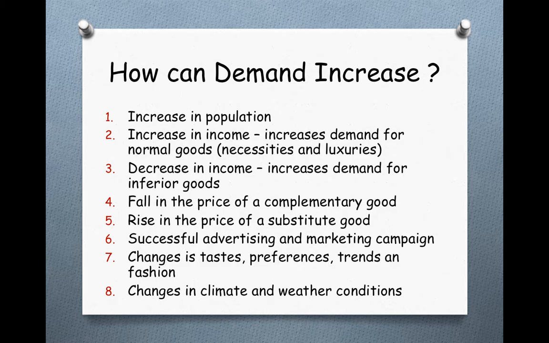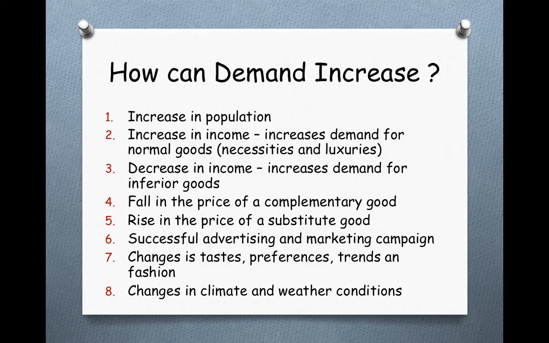The fifth point is the rise of the price in substitute goods. Let's take Pepsi and Coca-Cola, for example, or tea and coffee. These kinds of goods are in substitute relationship. You will have one or the other. You can easily substitute each other. Now, in such cases, when the price of Pepsi increases, you will no longer want to demand Pepsi.